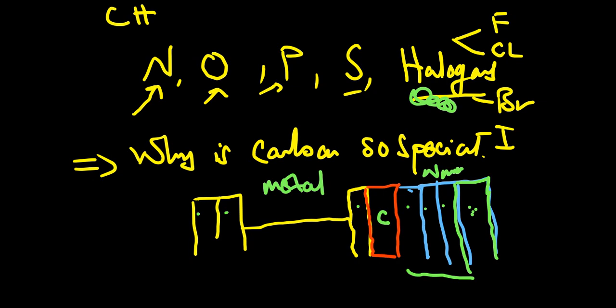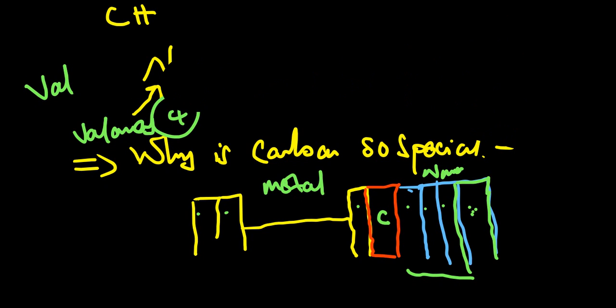So what does that mean? Carbon is in group 4, and remember what we learned in our first semester: if an element is in group 4, then its valence is 4. So what does this valence 4 mean? It means that for carbon to be stable, it has to make 4 bonds.